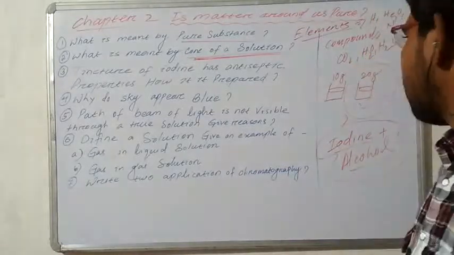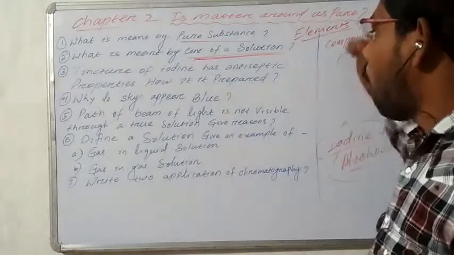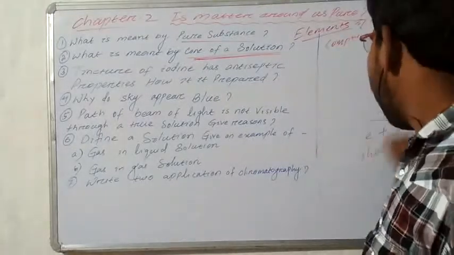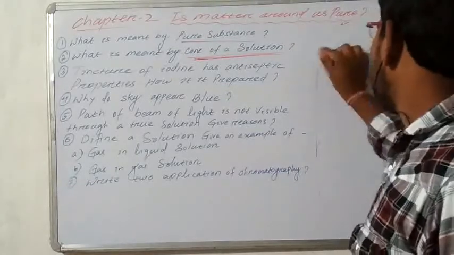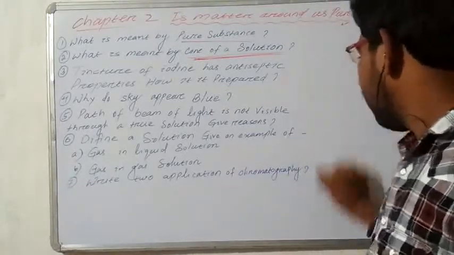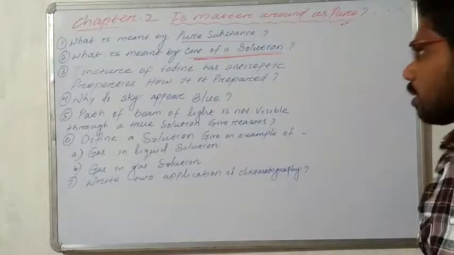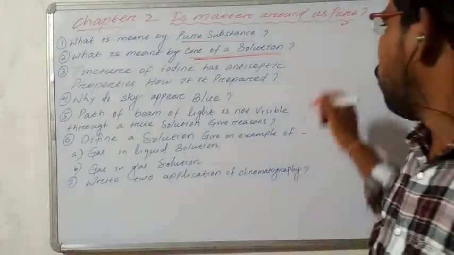And the next question, number 4: why does the sky appear blue? कि जो हम लोग का आसमान है क्यों नीला दिखता है, नीला दिखाई क्यों देता है? Why does the sky appear blue?